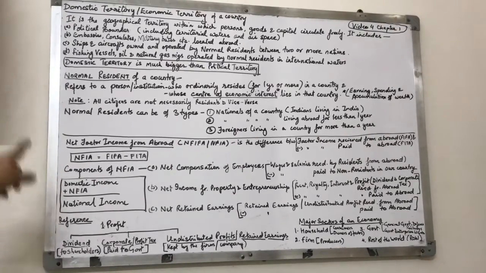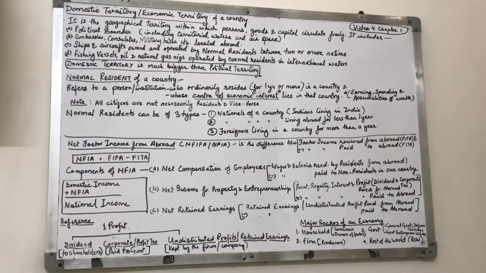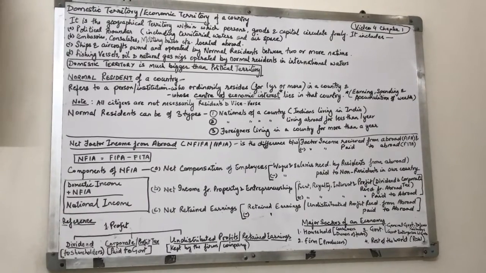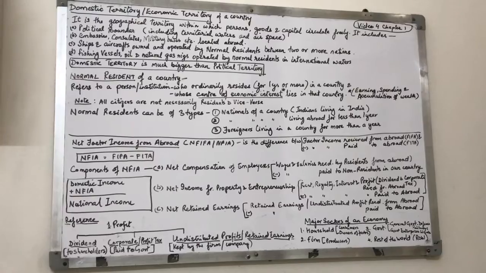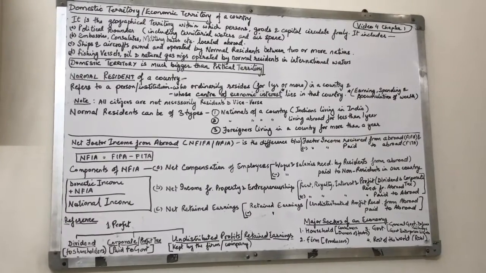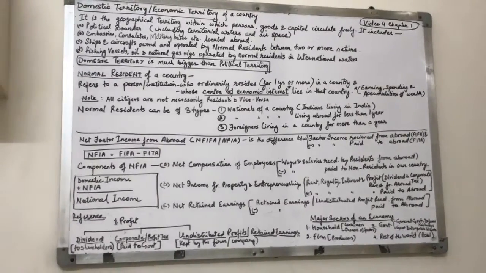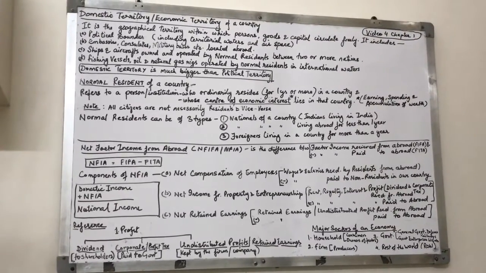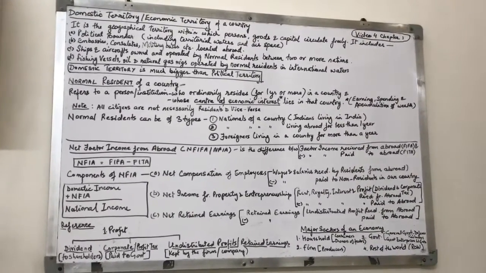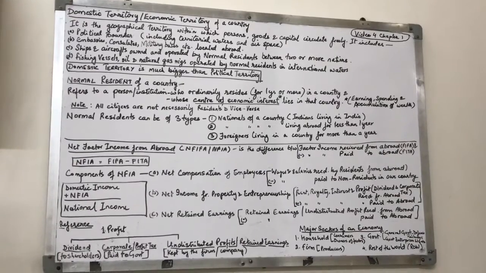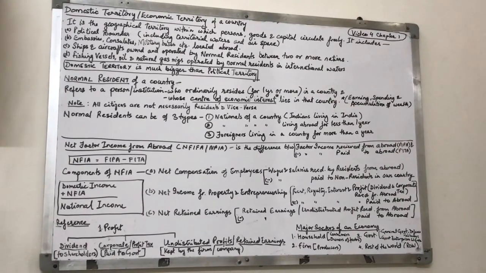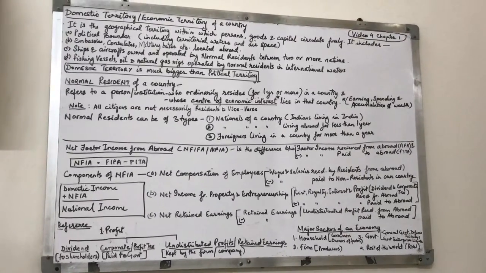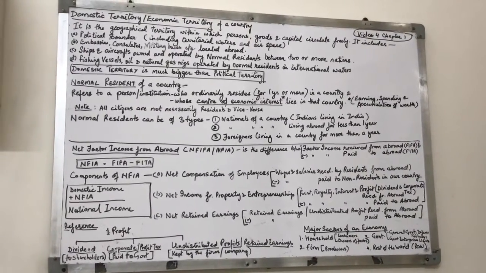Okay, the income earned in the domestic territory of a country is known as domestic income. So in order to arrive at domestic income, we should be knowing where it is earned. It may be earned in the political boundary or in any of the three points mentioned above, B, C and D. It will still be a part of domestic income. So the income earned from A, B, C and D is equal to domestic income.